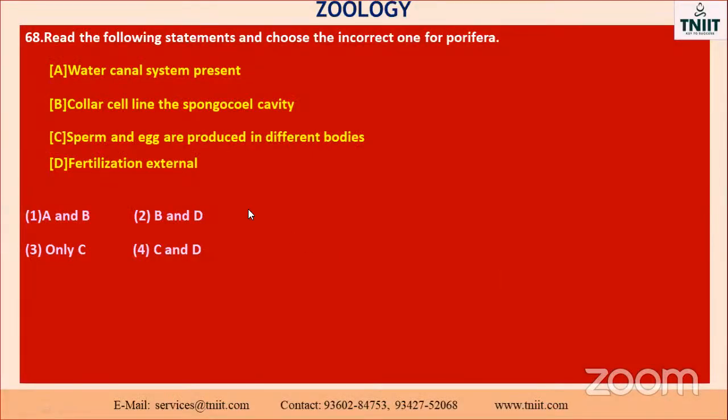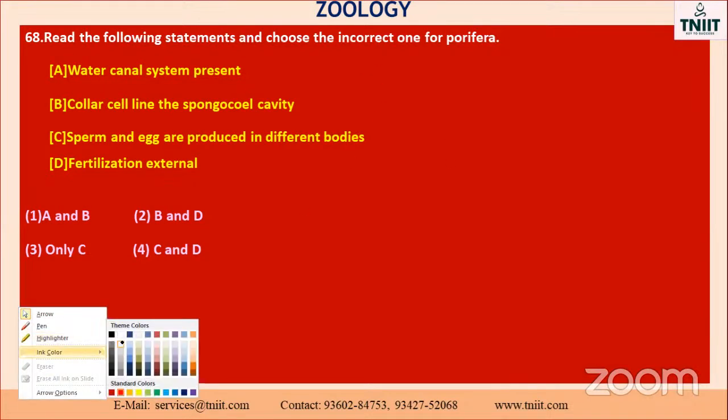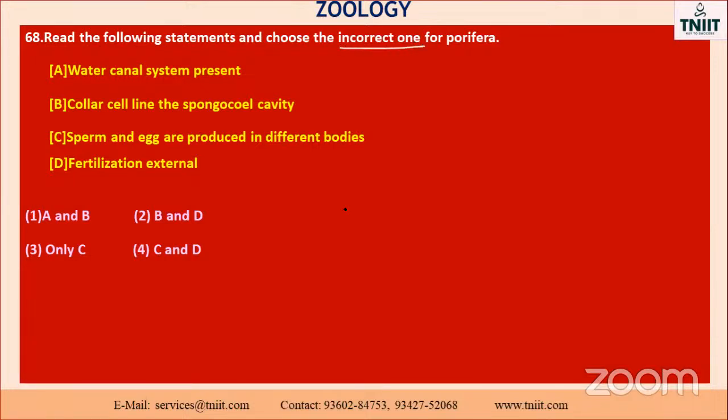Go to the next one. Read the following statements and choose the correct one for Porifera. Now only we studied, isn't it? Water canal system. Collar cells in the spongocoel cavity. Sperm and egg are produced in different bodies. Fertilization external. Incorrect only they asked. Okay, my dear, which one is the incorrect statement? Will you please tell me?